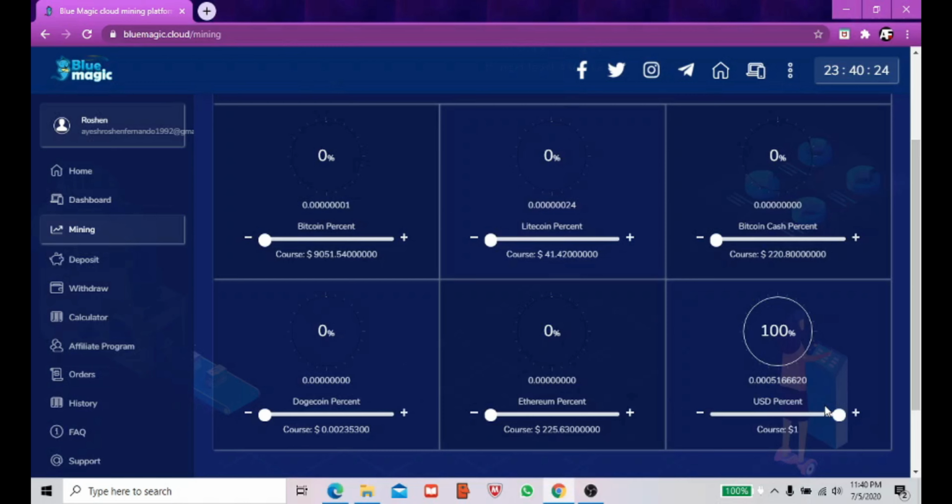The special thing in this website is that you don't have to make any investment. In this free account, they will allow you to make withdrawals. So my suggestion is to mine as much as possible in USD and do the withdrawals. From the reviews I have seen over the past 1 day, this website is giving payments.